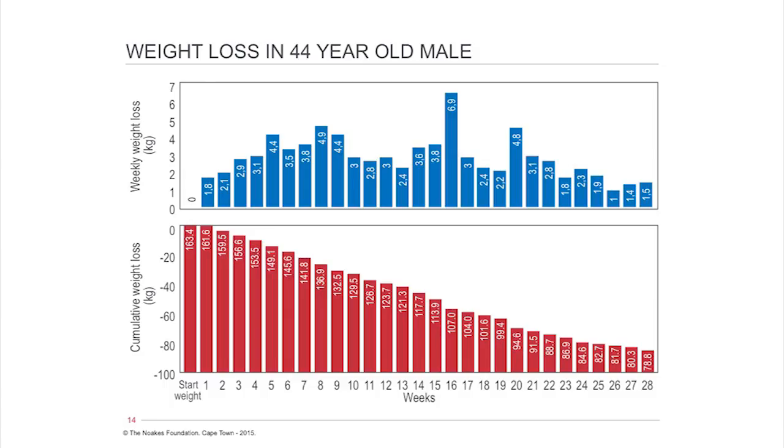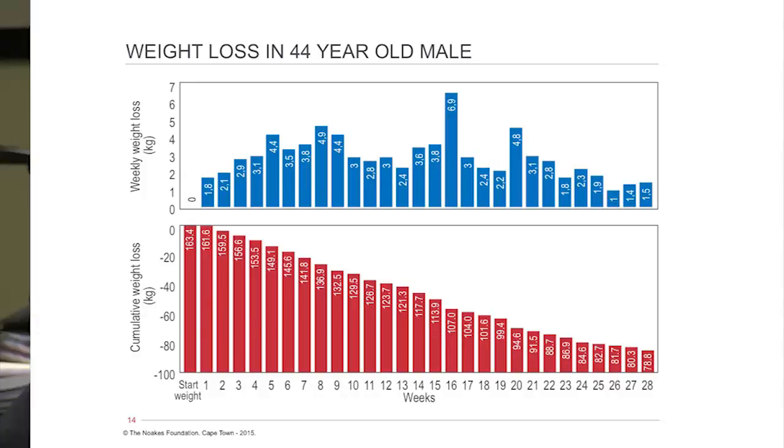is from the article. So this is the man's weight loss of 83 kilograms in 28 weeks, and it just shows what his average weight loss is on the top. It's between 3 to 6 kilograms a week. And he sustains it for 28 weeks, and then he stops, and his weight has been stable for 2 years.